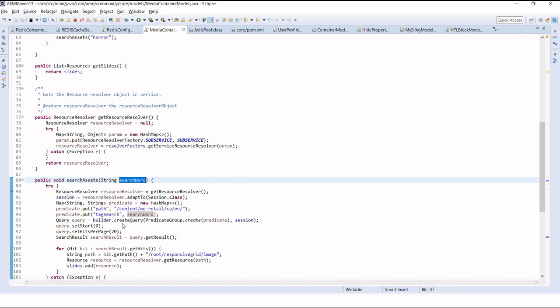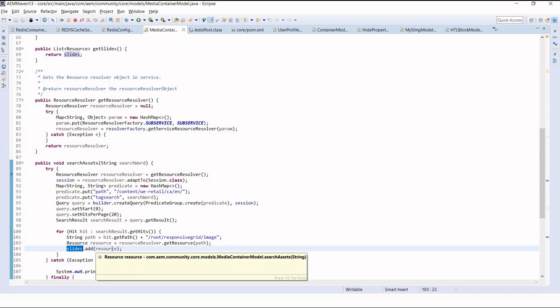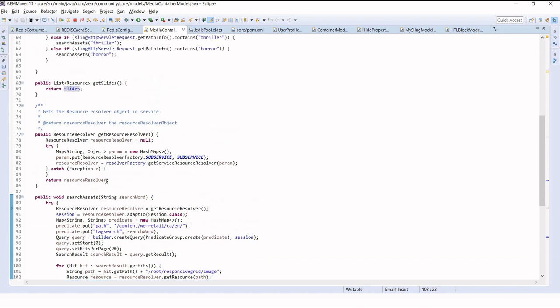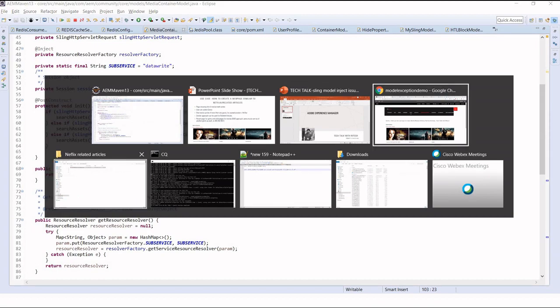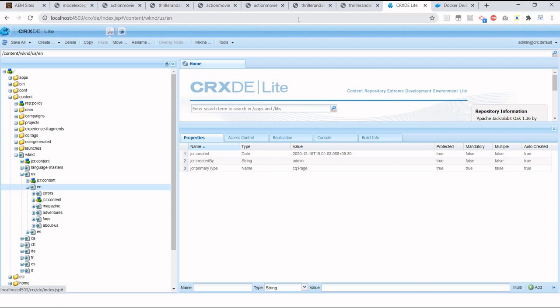Then, with an XPath based query, I have created a predicate, and then I'm getting the search result and returning it, creating an array list slides, which is nothing but an array list of resources. I'm building the resource here, and these slides I'm returning here, getSlides. Let me jump on to CRXDE and show what I'm doing.